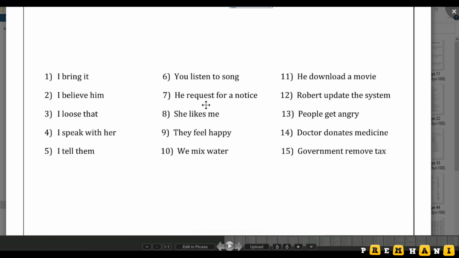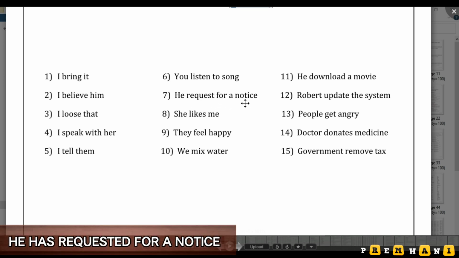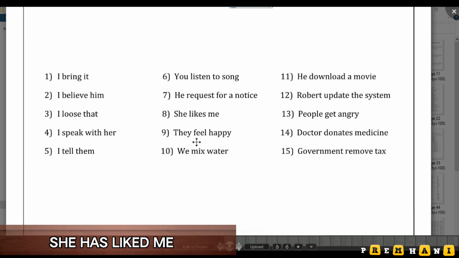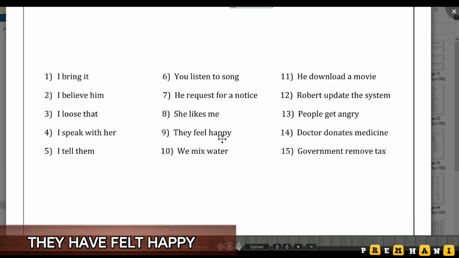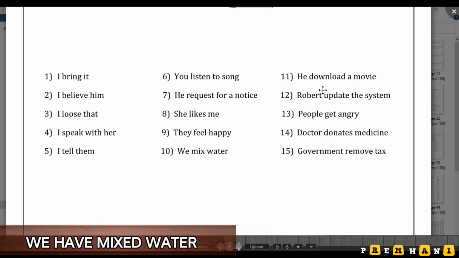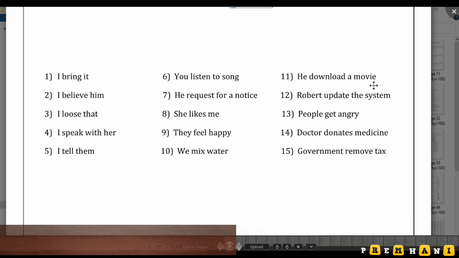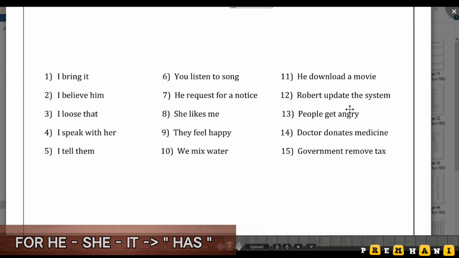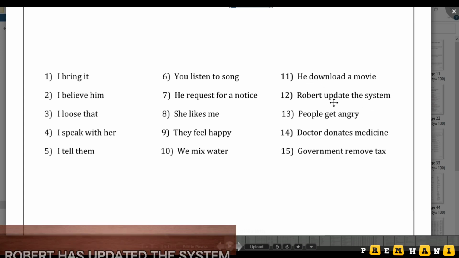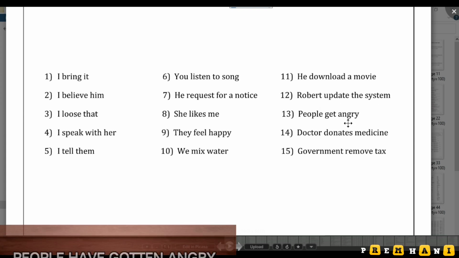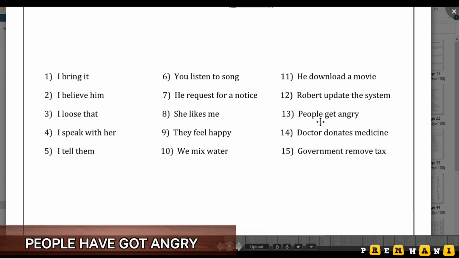Seventh one, he requests for a notice. He has requested for a notice. She likes me. After conversion, she has liked me. They feel happy. Convert it, they have felt happy. We mix water. Convert it, we have mixed water. He downloads a movie. Convert it, he has downloaded a movie. For he, she, it, we are using has. Robert updates the system. Convert it, Robert has updated the system. People get angry. Convert it, people have gotten angry, or people have got angry.